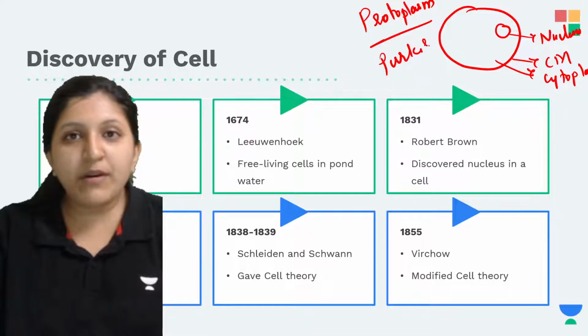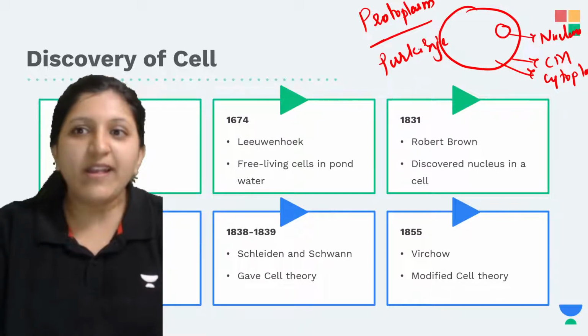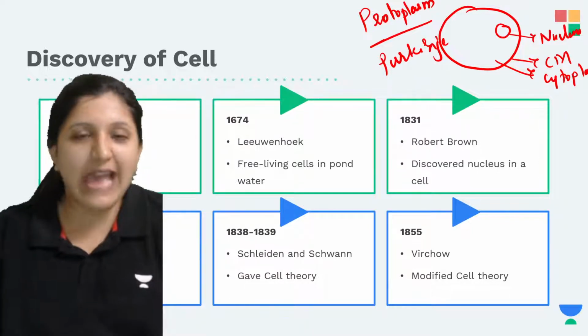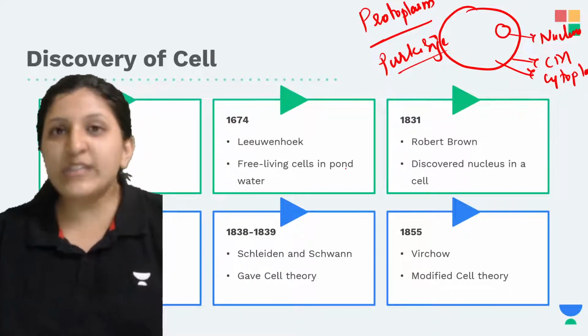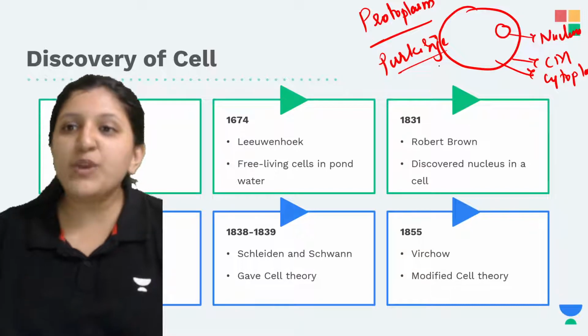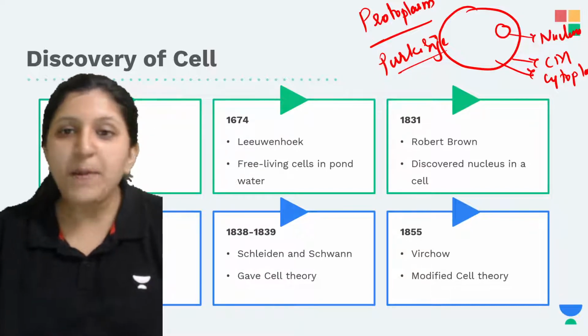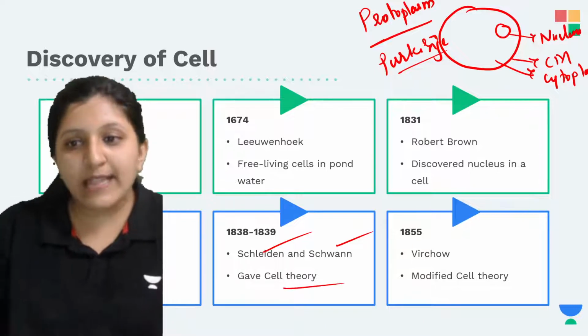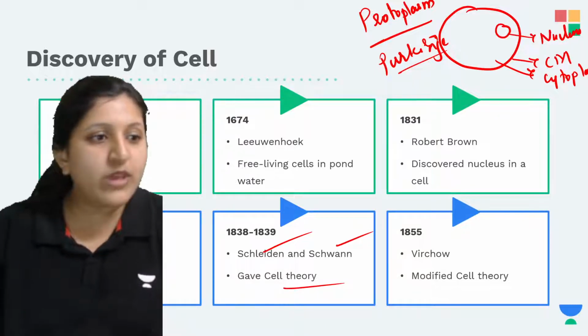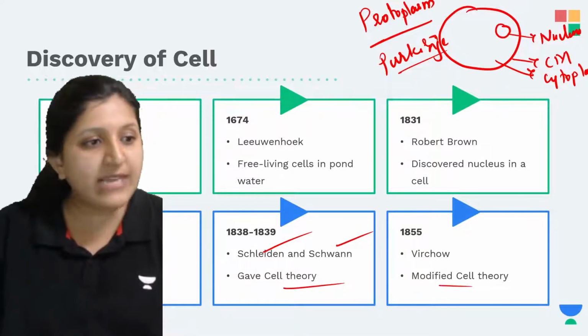So you remember, for those of you who are in class 10, you'll have an idea. You have studied about Purkinje fibers, right? It is the same person who mentioned the protoplasm. Now Schleiden and Schwann gave the cell theory, and Virchow mentioned the modified cell theory.